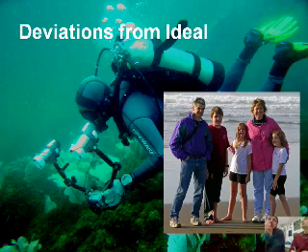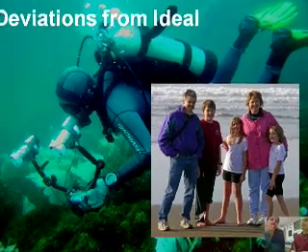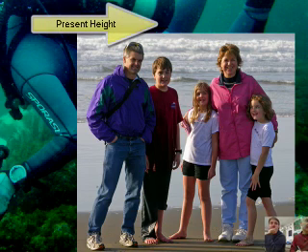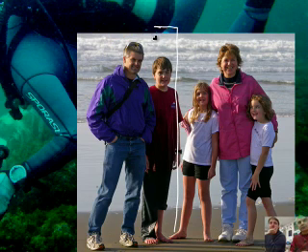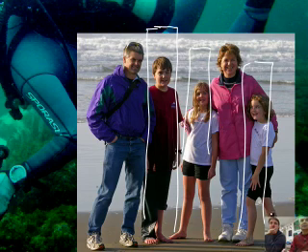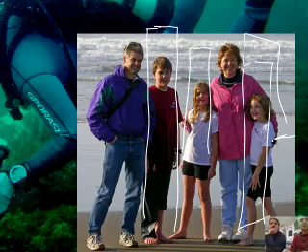All right. Now, deviations from ideal. You know, Mr. Sims, I have an ideal family. I think I can say that. Look how little they are. They're so tiny. Actually, this picture's way too old. You're kidding. This is Caleb, and you know where Caleb stands? He's about this tall right now. My oldest son is now almost a junior. He's my height now, 6 feet tall. So this would be Caleb today. Emily is at my height, and Katie's still kind of short. She's right here, but she's getting taller. Oops, that's Katie. This is Emily. I got them mixed up, but she's actually more like this. She's going to be my basketball player.